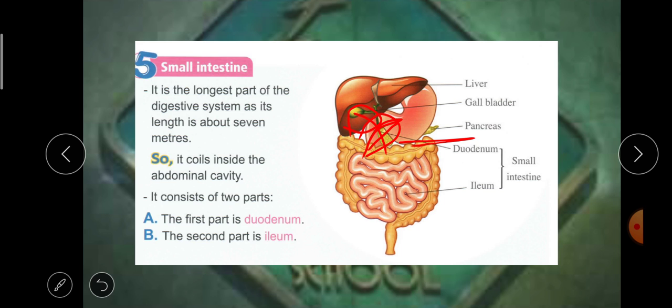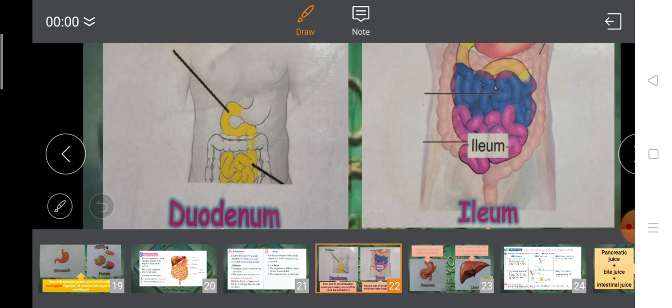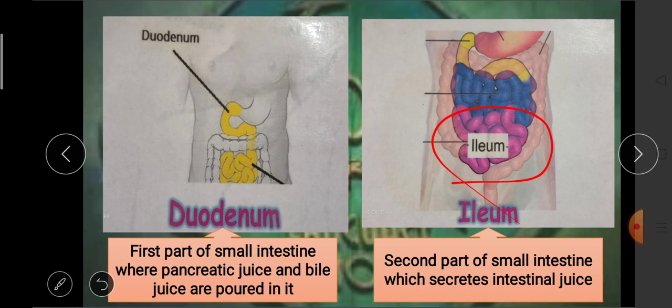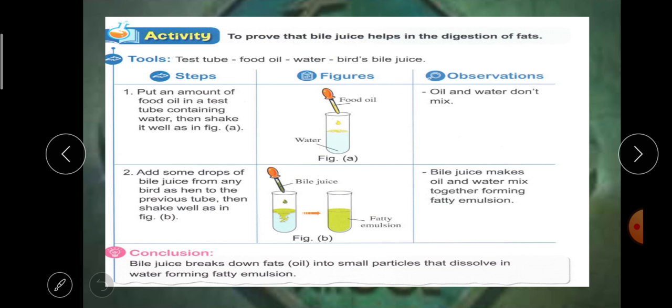After that, the food travels to the ileum. The ileum secretes intestinal juice. Pancreatic juice with intestinal juice with bile juice make a complete digestion of all types of food in the ileum, in the small intestine.